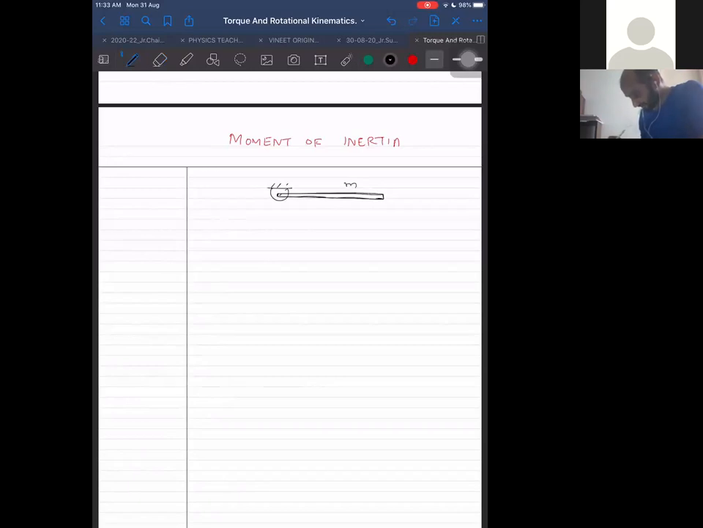This rod is of mass m and it is released about the hinge. When it falls through an angle theta, what will be its angular speed? What do we want to find out? Angular speed, when it falls through an angle theta. It means you have to find the velocity.